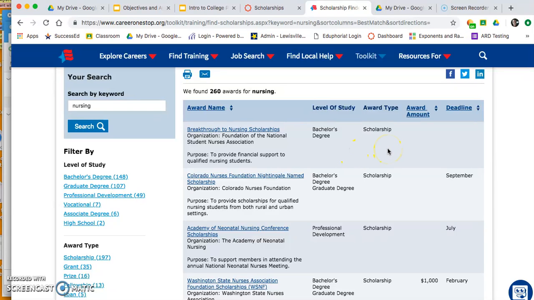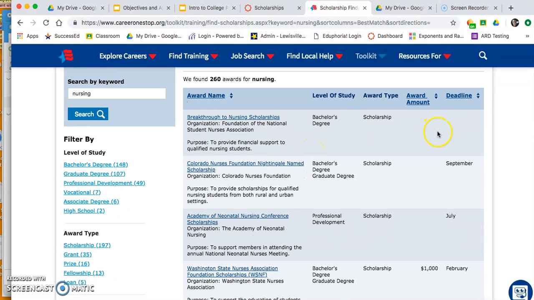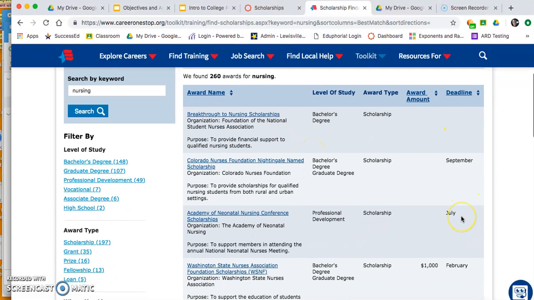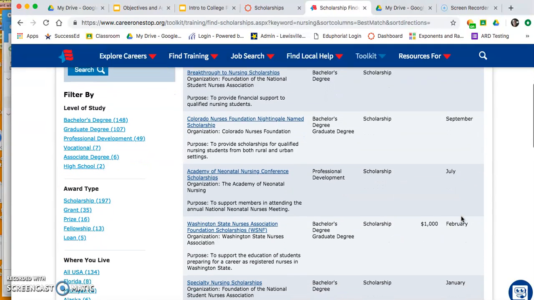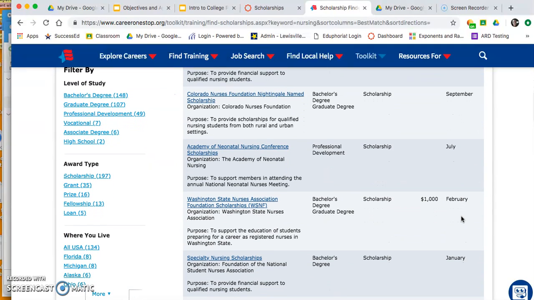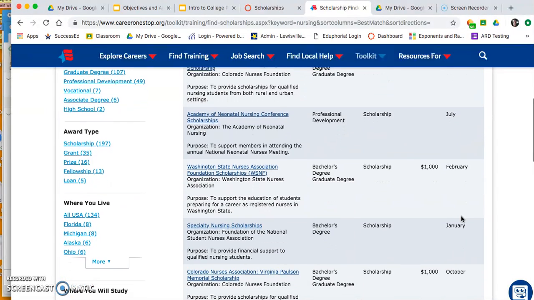For example, if you're going for your bachelor's degree, that would be the way that you would want to go in regards to your scholarship. You need to go ahead and see what the criteria is for it as well, okay? Over here is the deadline. Some of these have already passed, but that doesn't mean that you can't apply for them in the future. Even if you're a senior and you're not going to get it for next year, you want to keep in mind that these are things that you can look forward to in the future, okay?